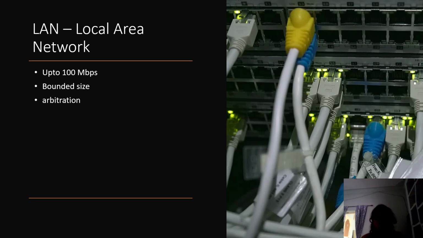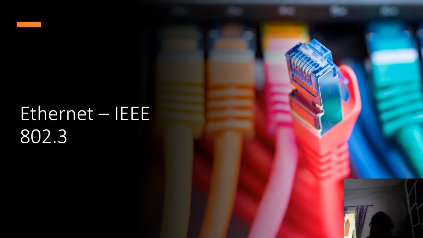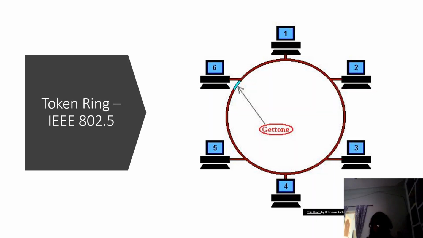And what is this arbitration that I have given you here? What is meant by an arbitration? For example, as I told you previously, it could be found in the case of this token ring, IEEE 802.5.